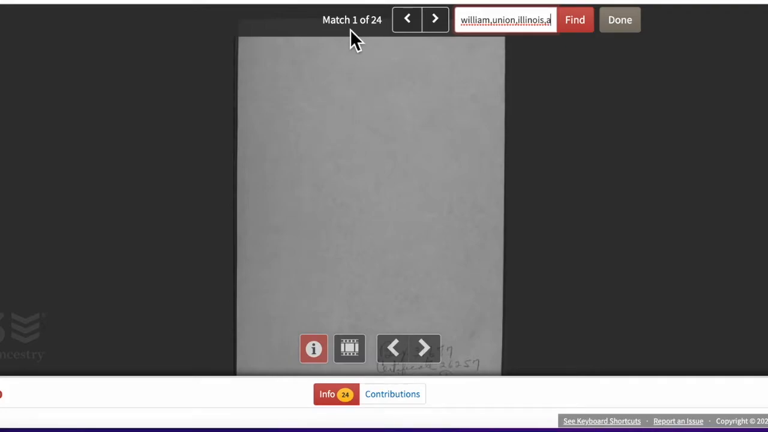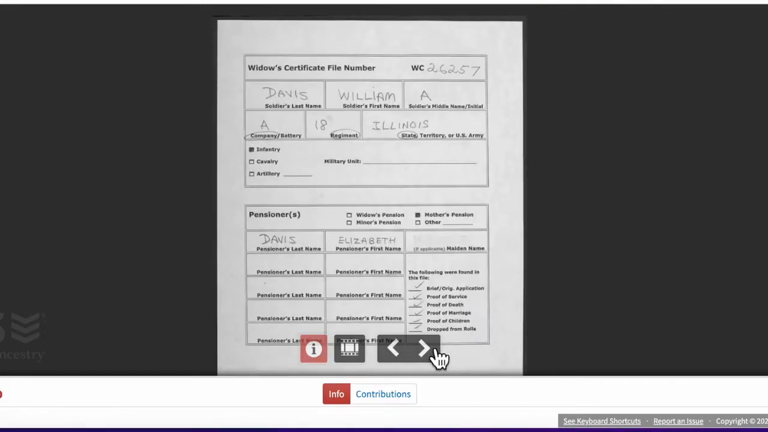Click on that. I have 24 pages of information in this pension. So I'm going to go ahead and go through the pages. William A. Davis, 18th Regiment, Illinois, Elizabeth Davis. All right, so I know his mom's name was Elizabeth. Again, I've researched this family quite a bit, and I know his mother's name is Elizabeth. And he had dropped out of the census at a certain point, I couldn't find him after the 1860 census. So that's one of my clues.